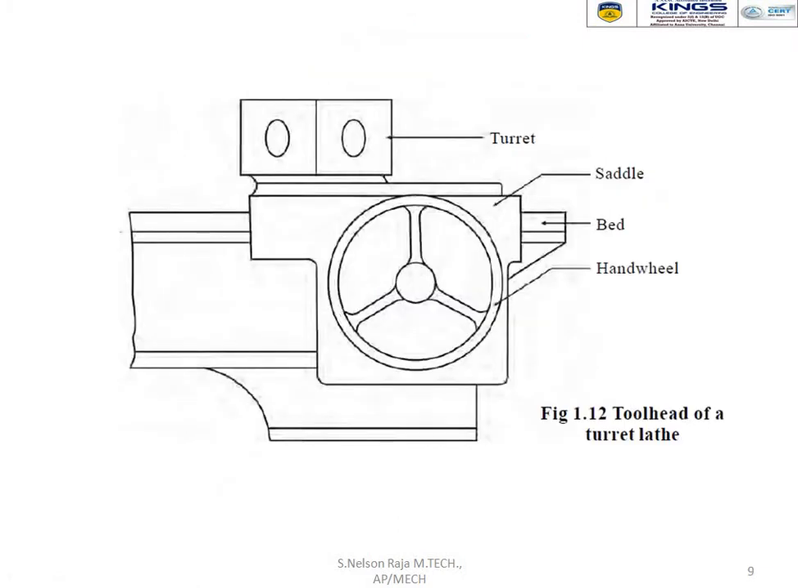Yes, that is the tool head diagram for a turret lathe. So already we know the entire tool head will be located on a lathe bed, and the turret lathe tool head consists of the turret, saddle, bed and hand wheel. The hand wheel is used to give the depth of cut as well as the feed rate.